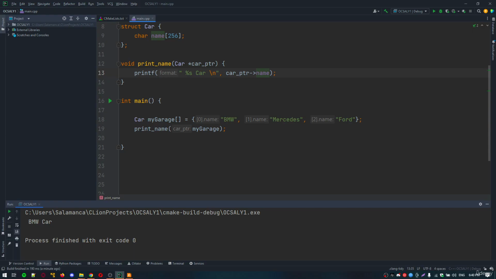And now we're going to handle the decay. Often you pass arrays as two arguments: a pointer to the first array element and the array's length. The mechanism that enables this pattern is square brackets, which work with pointers just as with arrays.